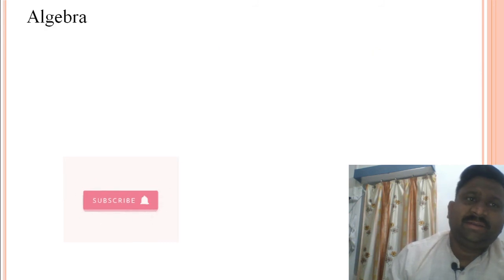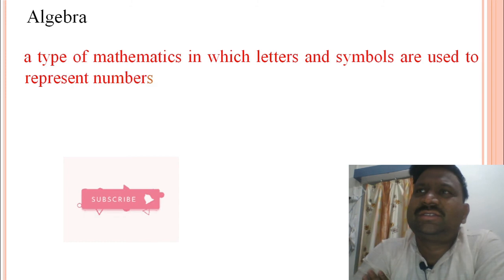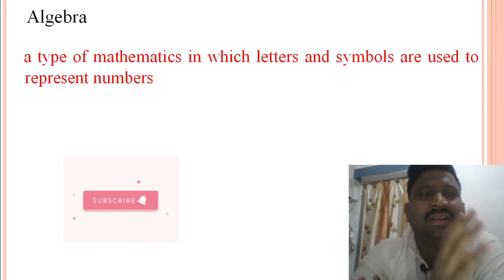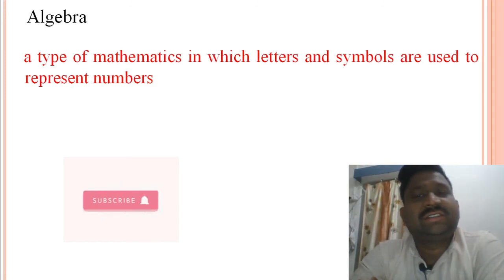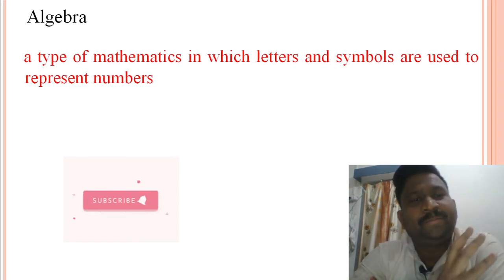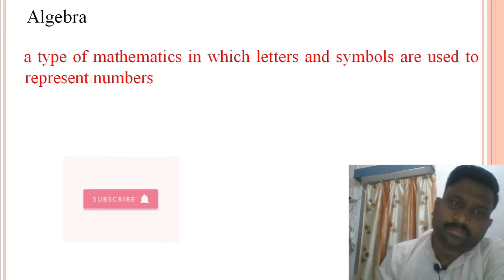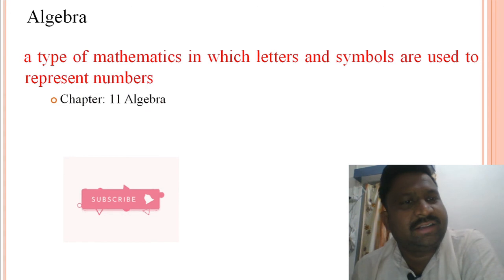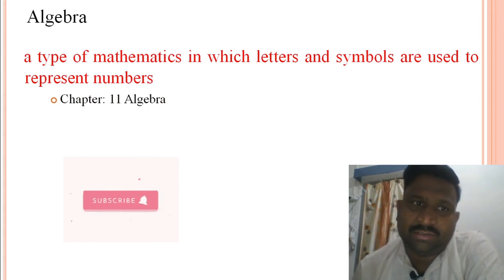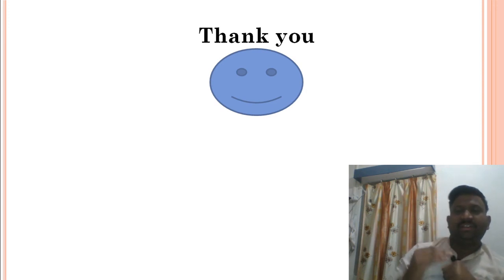And the next is algebra. What is algebra? Up to now we have dealt with the numbers 1, 2, 5, 1000, 100. But in algebra we just symbolize things. We symbolize with letters and other symbols, and then we use the properties of those. So we have one chapter related to that, that is chapter number 11, algebra. So this is all about the syllabus of class 6 mathematics. We will learn different chapters in subsequent videos.